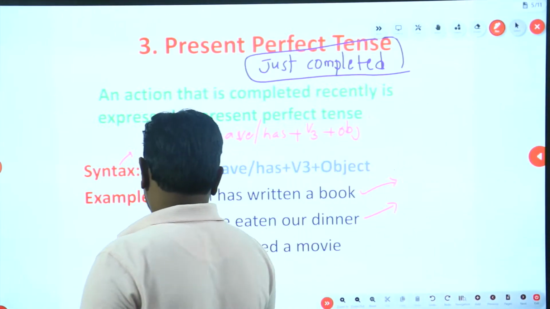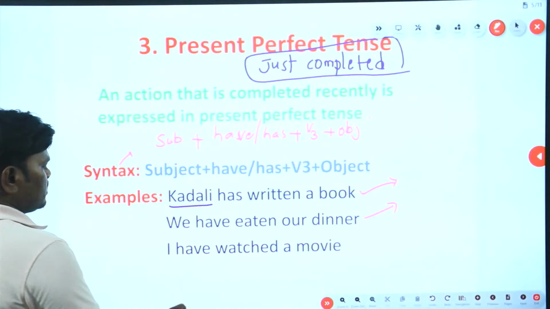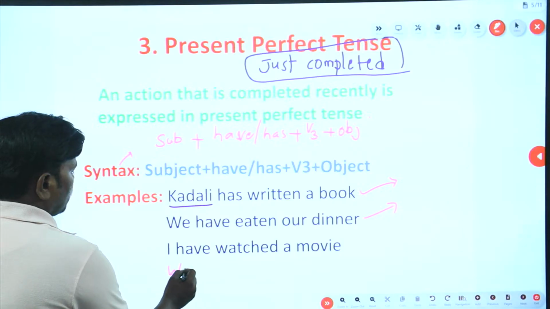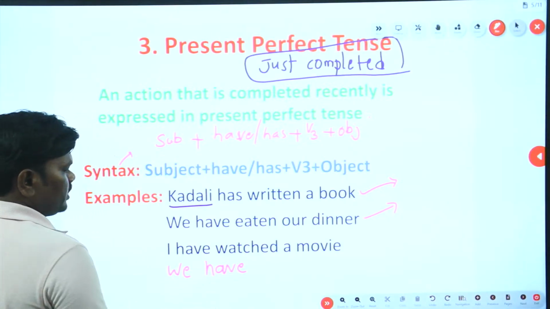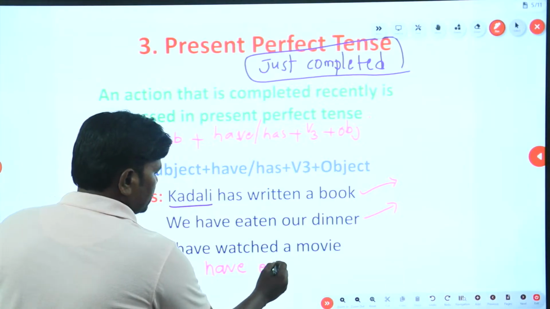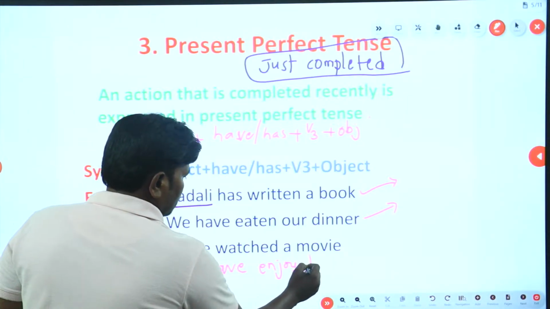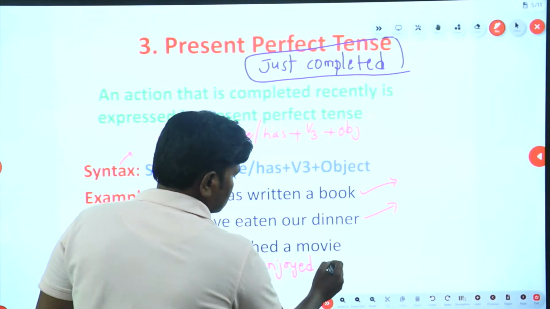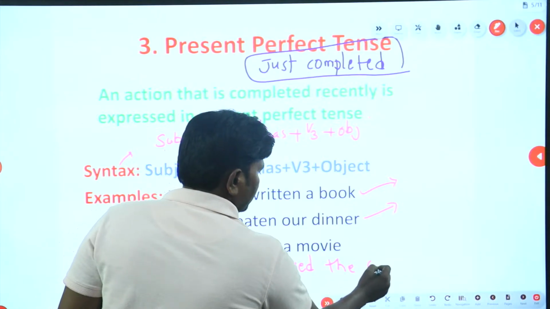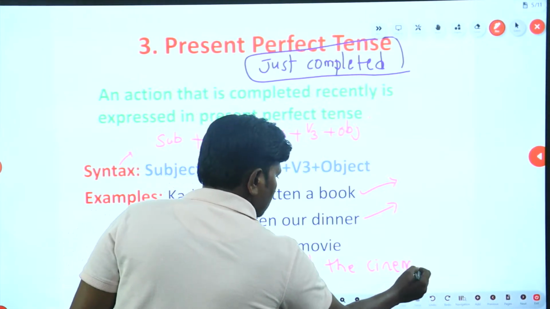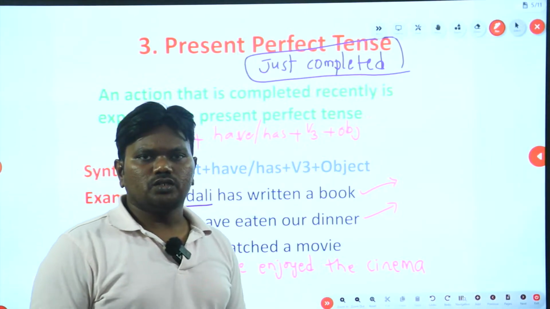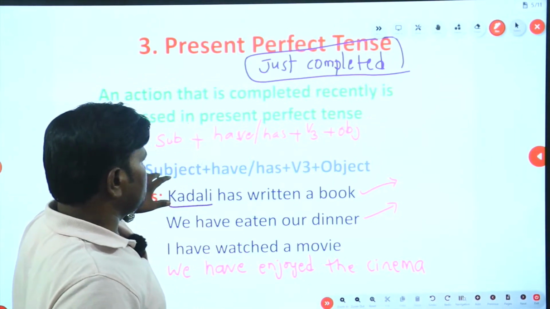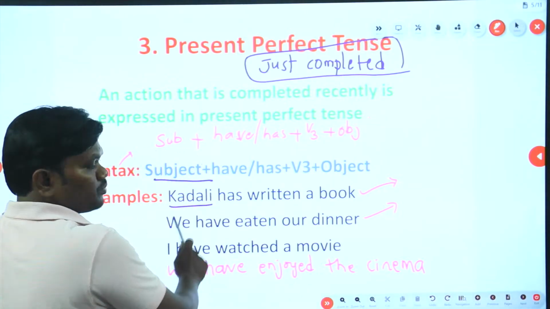Okay, next, take any example of your choice. We have enjoyed the class, we have enjoyed the cinema. Okay, they have gone to Delhi. So subject should be there. The subject is important.